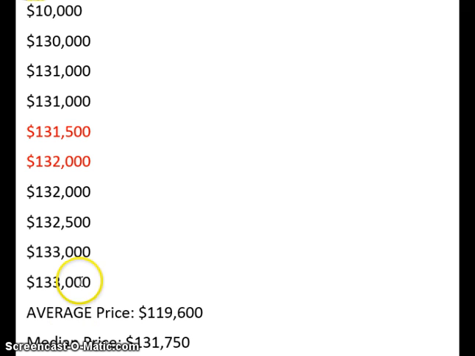So let's look at the median for this data. And the median, just like the median in the road, is the part in the middle. So the median is the middle value in the data. So we're looking for the value in the middle. Since we have 10 numbers, an even amount of numbers, there's going to be 2 values in the middle. So look at those 2. We're going to average them, add those 2 together, divide by 2. The median price of a home is $131,750. So if you use that as your measure for the center of the data instead of the average, you'd have a much better idea of the price ranges for the homes in this neighborhood.